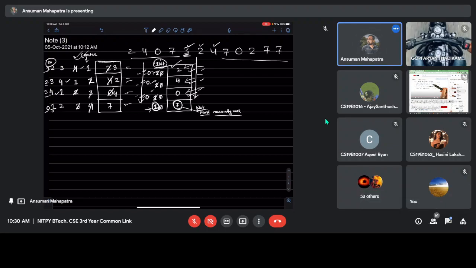Okay, next is another algorithm, that is PLRU. Why? Because in NMRU again you can see that we can replace any of the pages, so this is also not good. That's why we will go for PLRU. PLRU is pseudo LRU. We will see what the name is in the book.